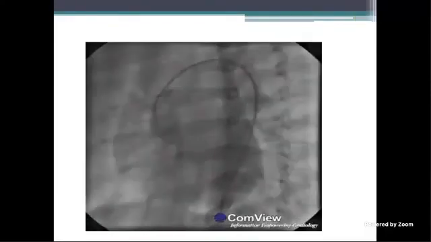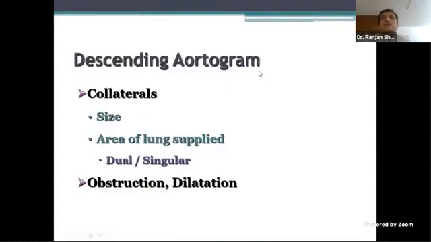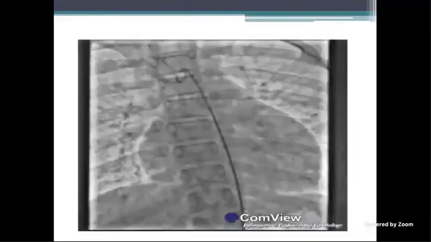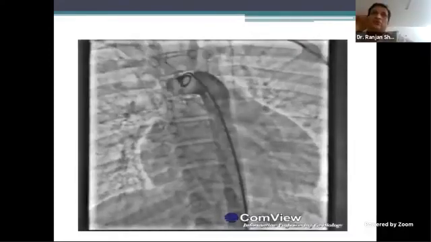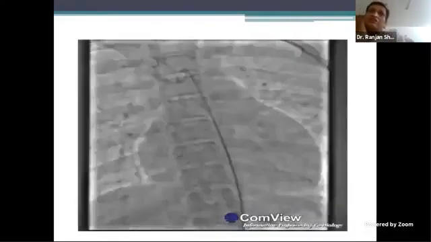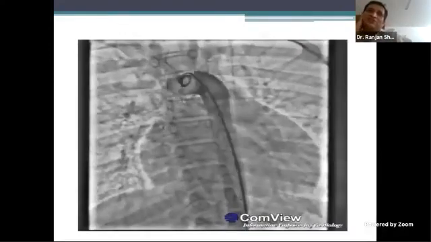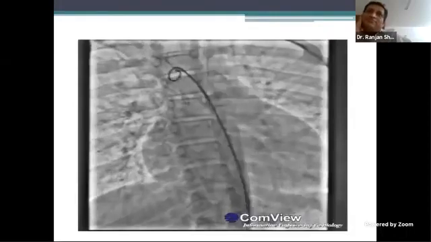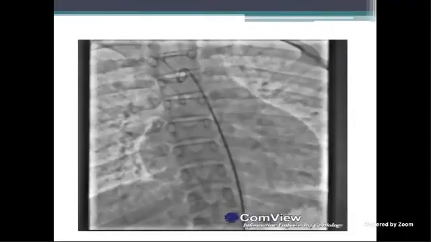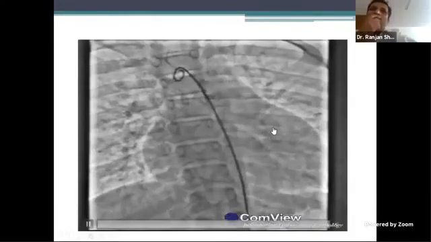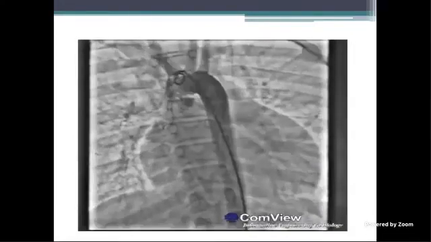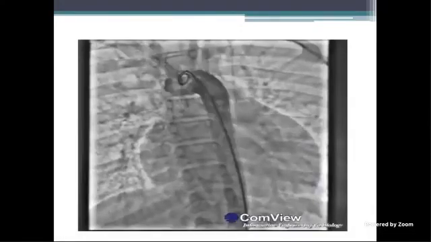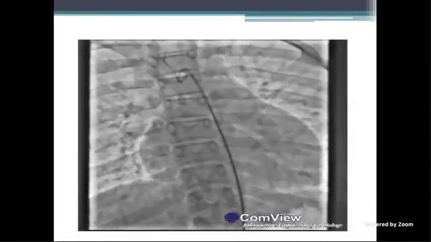Thank you, sir. The next descending aortogram is done specifically to look for collaterals, obstruction, and dilatation. So again, I think we'll have to request Dr. Sumod for somebody to... Dr. Sumod? Yeah. Okay, Dr. Rohit, will you be able to answer this? Yes, sir. Yeah, go ahead.